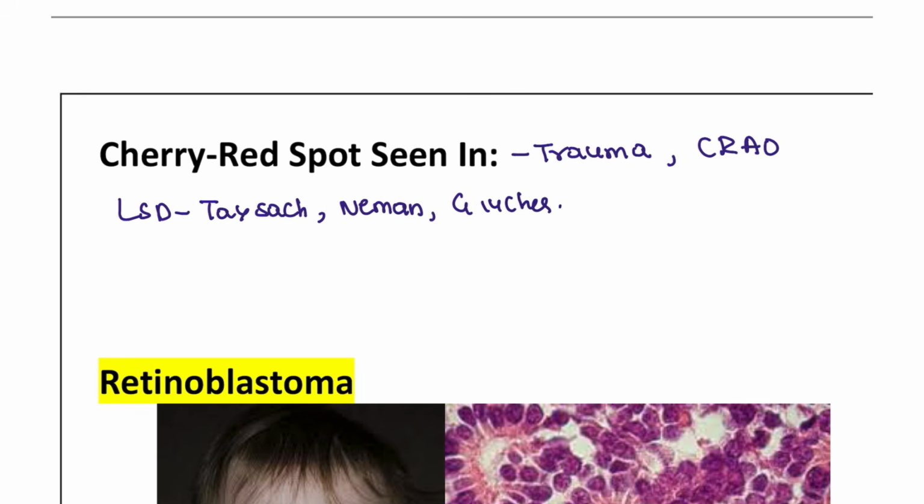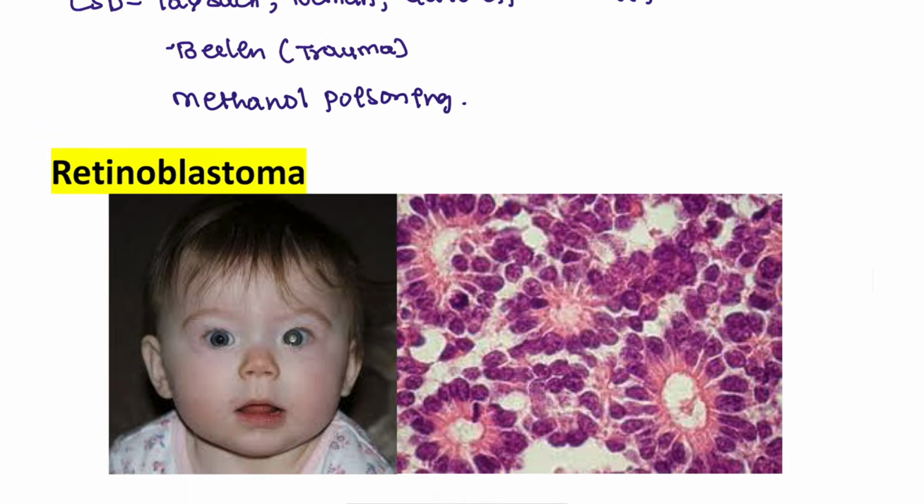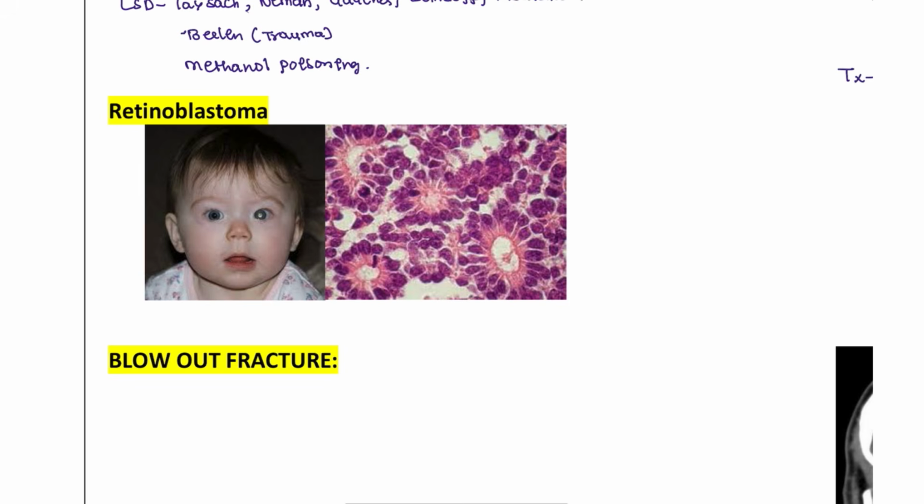Very rarely Sandhoff, okay, Sandhoff, and metachromatic leukodystrophy, and also conditions like Berlin's edema. Where you are going to see Berlin's edema, again, this is also due to trauma patients only. And also very rare, this is not frequently asked, but in some patients of methanol poisoning also we can see it.